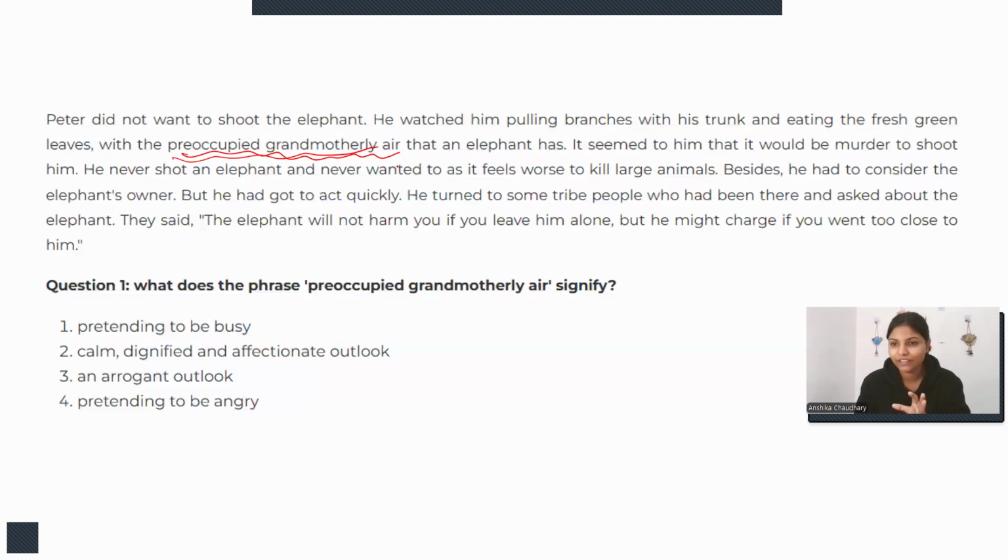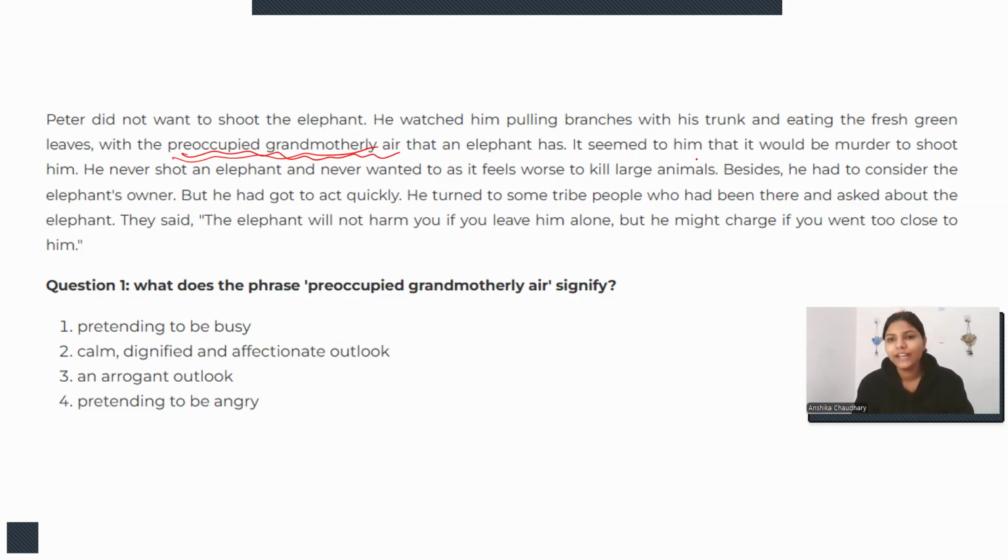What does it mean, right? It is a very famous phrase for denoting one who is unconcerned, who has the attitude of superiority, and who is pretending to be busy. So we use this phrase there, right?